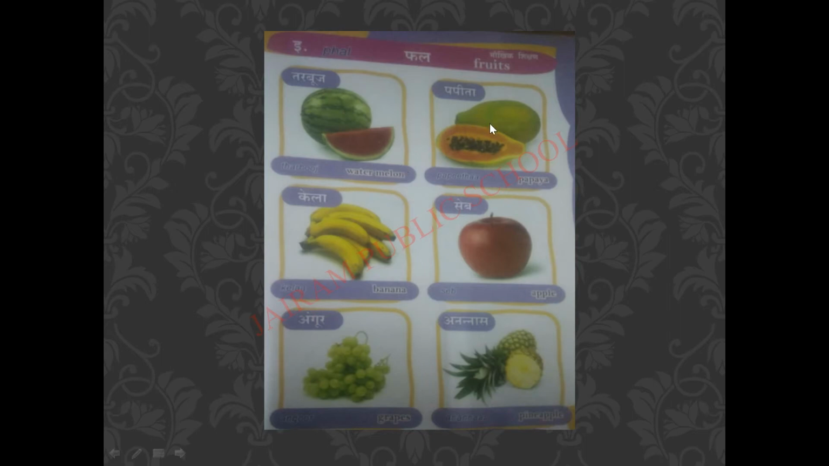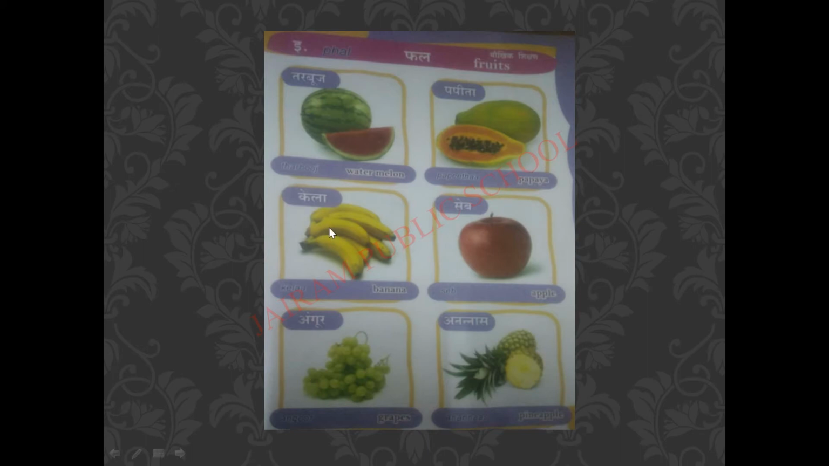Second fruit is what? What is this fruit? Yeah, it is papaya. In Hindi, papita. You should say papita. Papita means papaya. Pa-pi-ta. Papita. So, papita means what? Papaya.